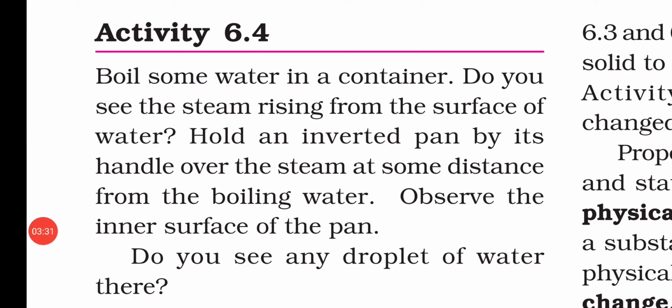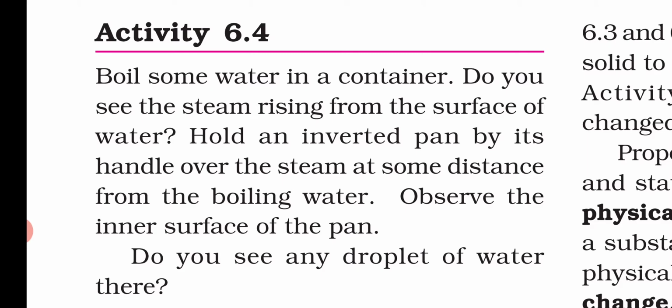In the fourth activity, we boil some water in a container, and when the steam is rising above the surface of the water, we hold an inverted pan over the steam. We will observe that droplets of water are collected on the inverted pan.